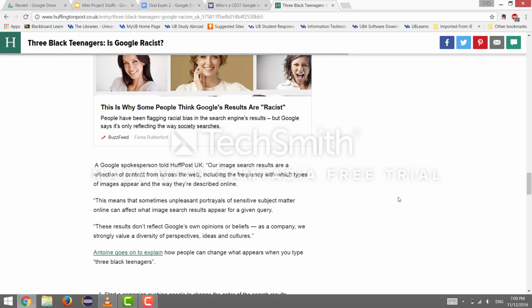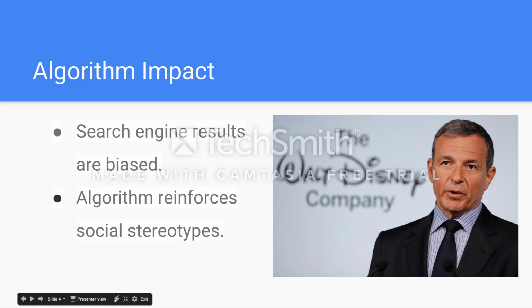A Google spokesperson told HuffPost UK, "Our image search results are a reflection of content from across the web, including the frequency with which types of images appear and the way they're described online. This means that sometimes unpleasant portrayals of sensitive subject matter online can affect what image search results appear for a given query." The problem is that these gender-biased results then affect people's perceptions of gender, reinforcing traditional gender roles and misrepresentation, as shown in a study at the University of Washington.